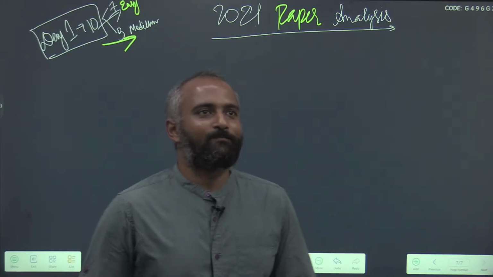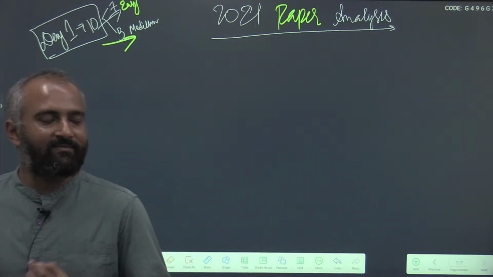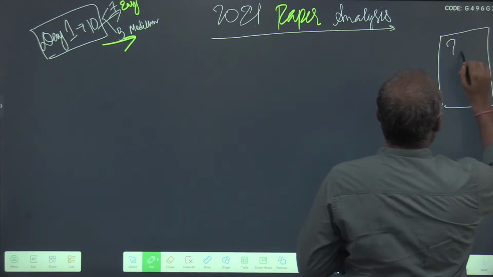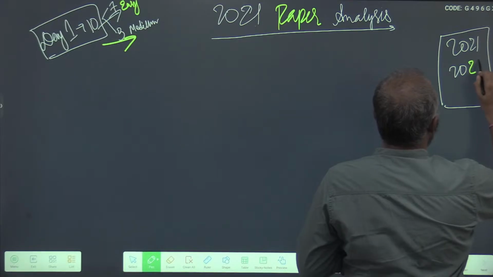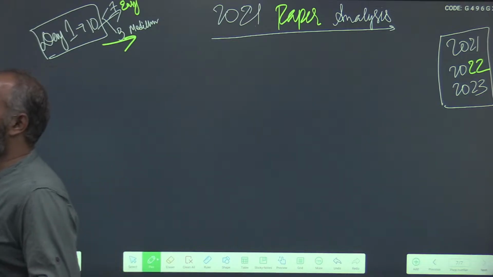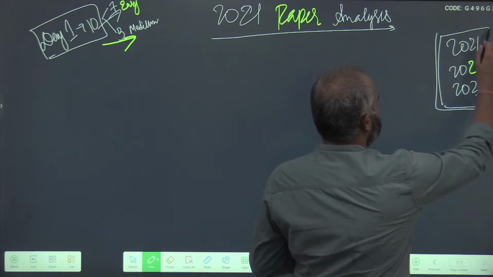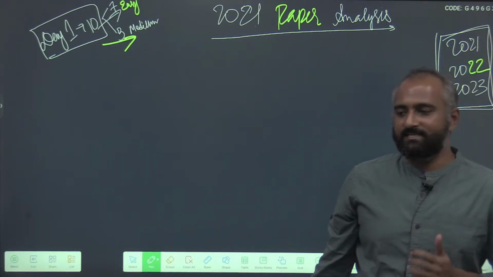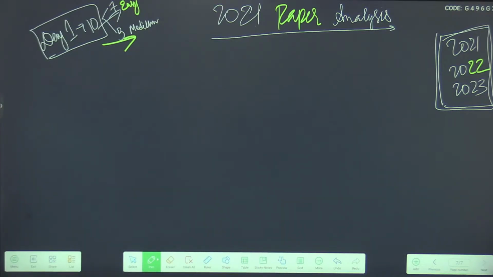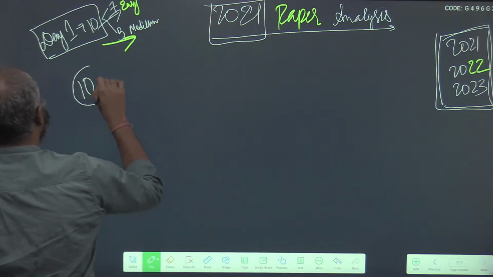Good evening, everyone. Once again, welcome back to the confidence boosting series. Yesterday, we started with analysis of the 2021 paper. We said this confidence boosting series is all about dispelling the myth that the papers, especially for CSAT, in which CSAT was considerably difficult, is just a myth. We are going to break down each and every question and see if there are really unsolvable questions in these papers. Yesterday we started with the 2021 paper and solved approximately 10 questions.